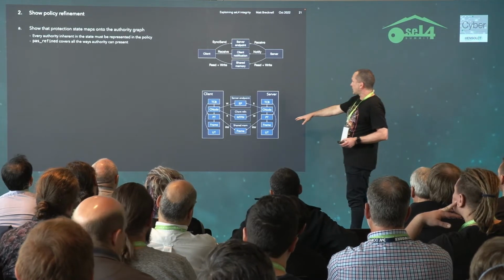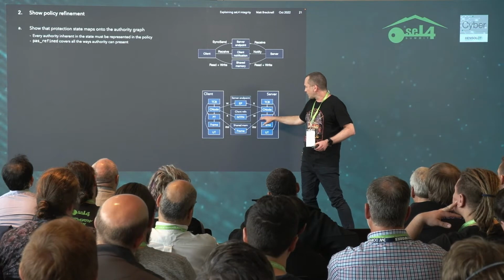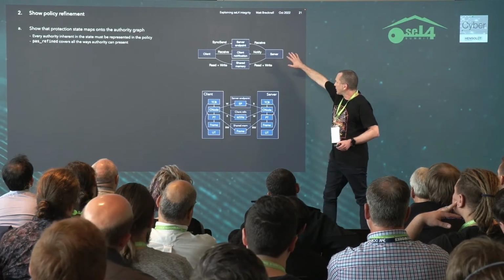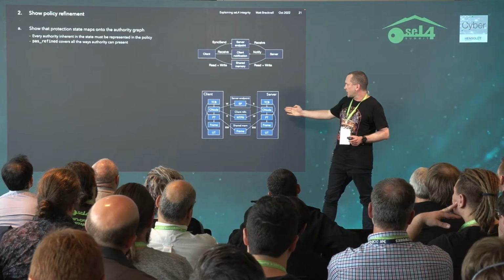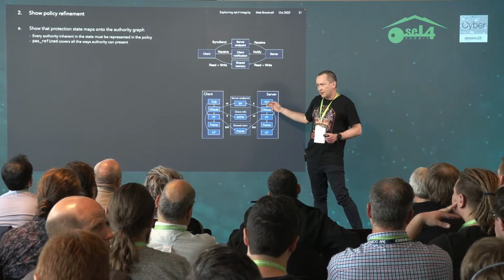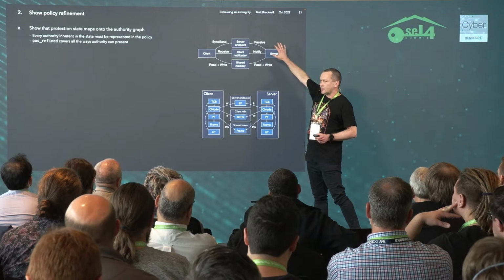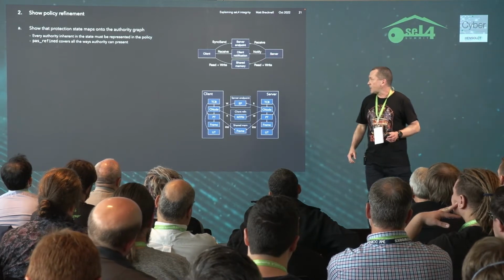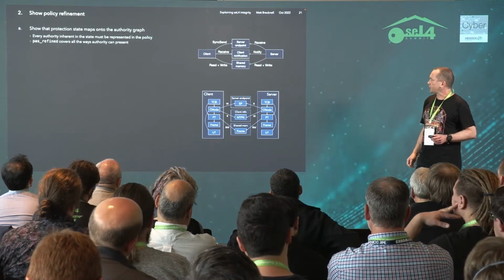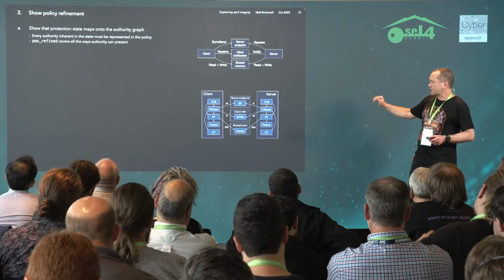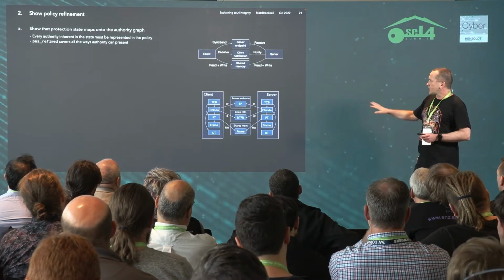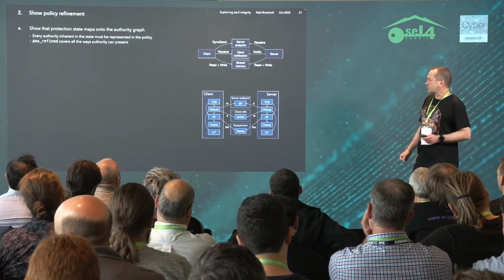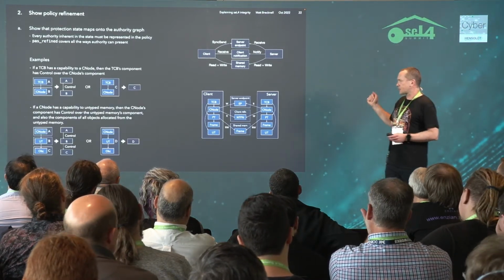Now, you might have noticed that the arrows that are going between these components kind of look like the arrows going between the components here. And that's because every authority that's in the detailed model somehow needs to be represented in the more abstract model. And so PAS refined, which is the thing that defines that policy refinement relation, captures all of the ways those authority can be present. Just a couple of examples.